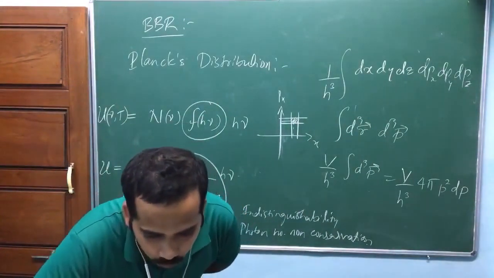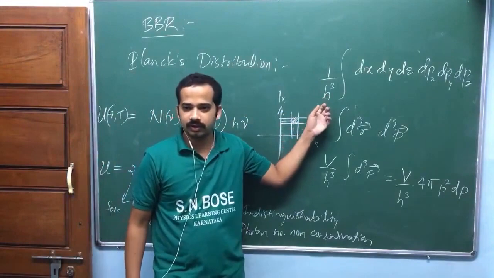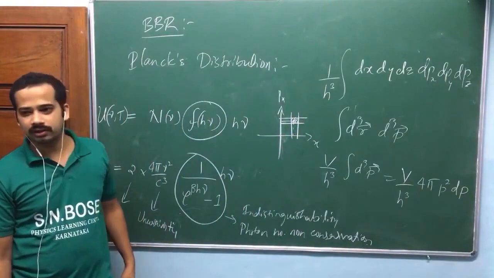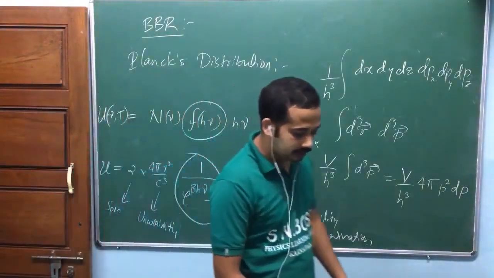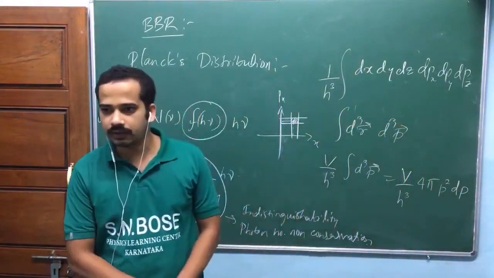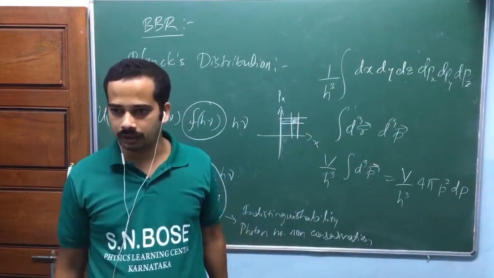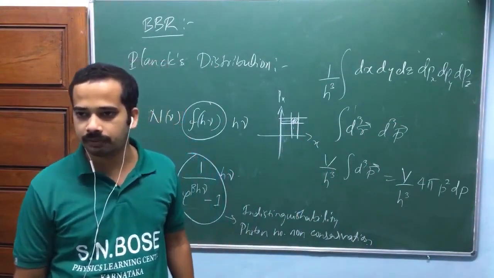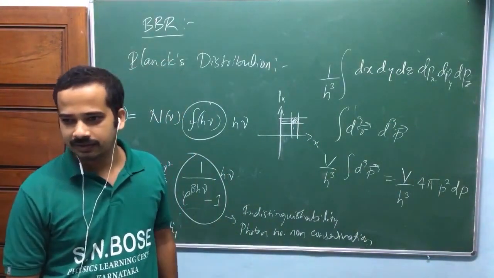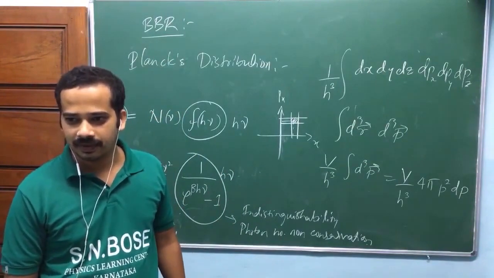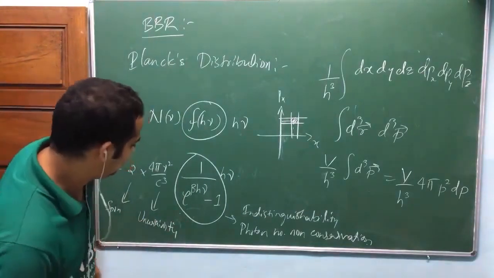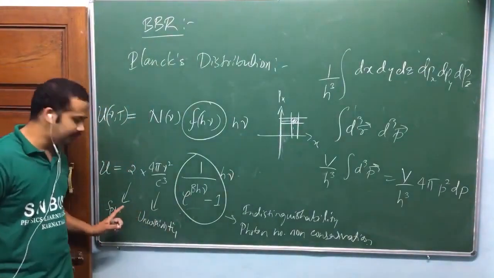Why is 1 by h cube introduced? Now we say it is because of uncertainty, but I don't know how he got that intuition, because whatever paper was published, was published by Einstein. We don't have the original Bose work at all. We don't have any paper or any derivations done by Bose. And he was a person who was too shy. Yeah, what to do? If you had that work, maybe.